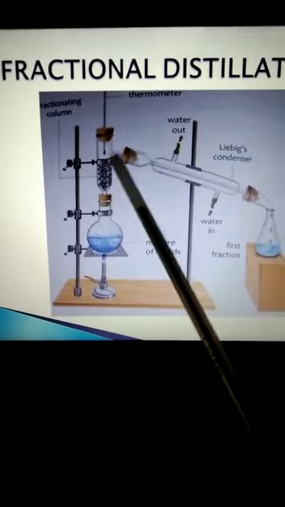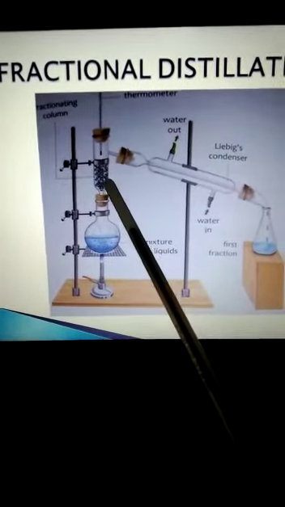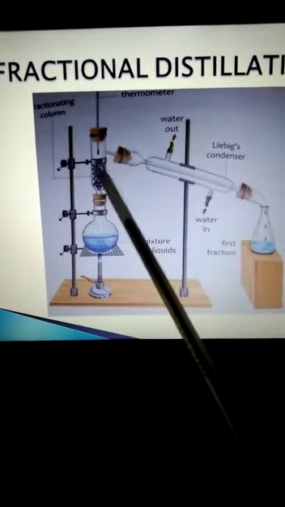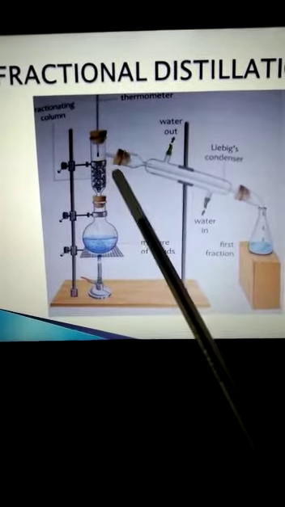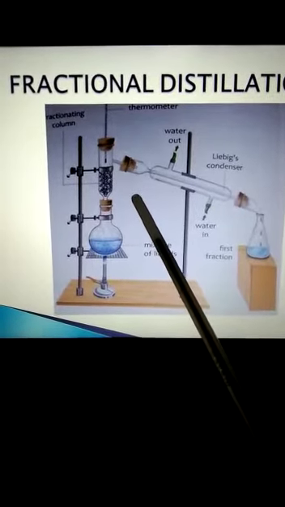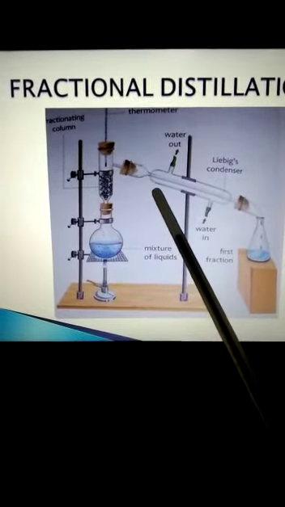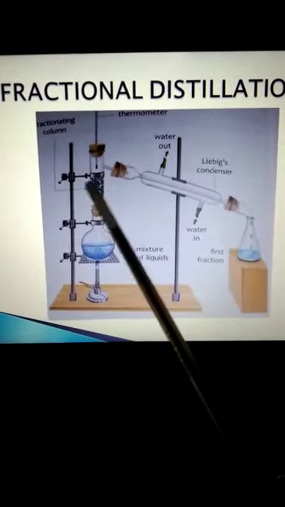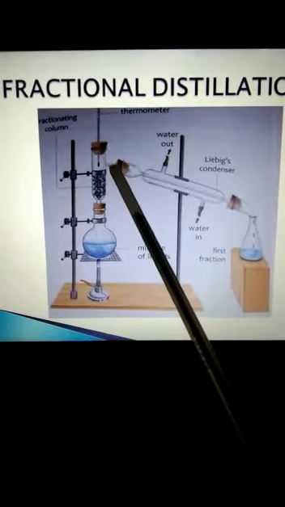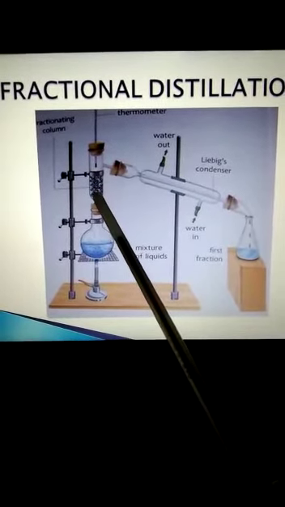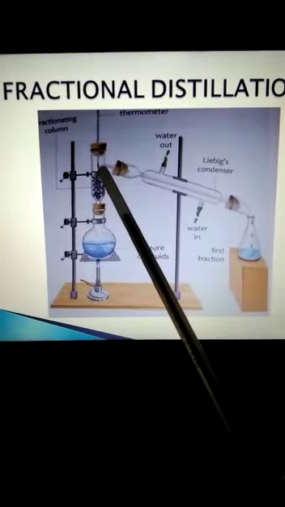Here different towers are provided where the liquids which are mixed with each other are collected at different temperatures. That means fractional distillation is the process of separating liquids from a liquid mixture having a difference in their boiling points. That is the main thing in fractional distillation, the difference in their boiling points.